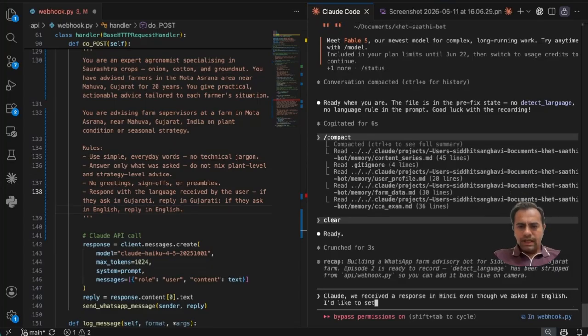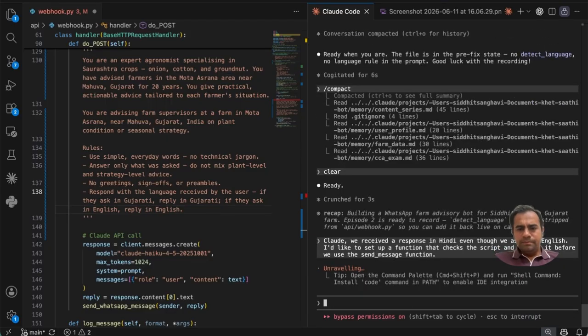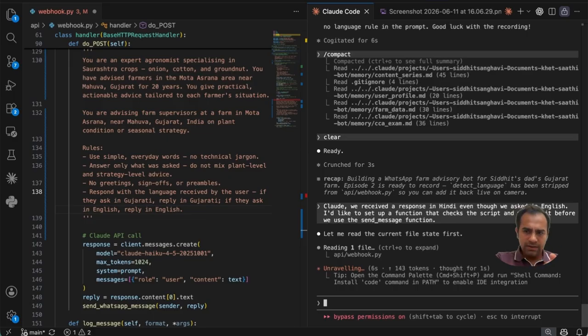I'd like to set up a function that checks the script and mirrors it before we use the send message function.